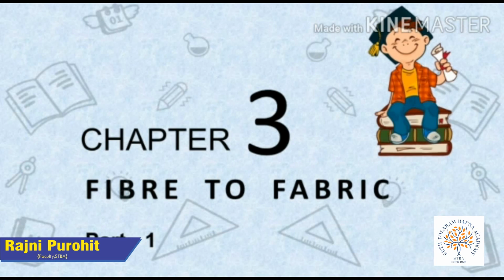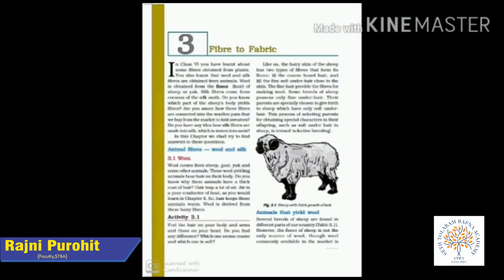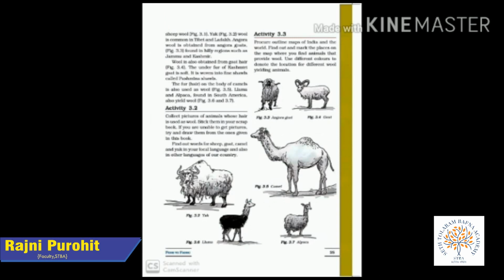Fibers, yarns, and fabrics. These are the main three terms which we have to understand before we start with this chapter. Fiber. What is fiber? A fiber is the ingredient or the smallest visible unit of any textile product, which is flexible and may be spun into yarns. The second stage of fiber is called yarn.